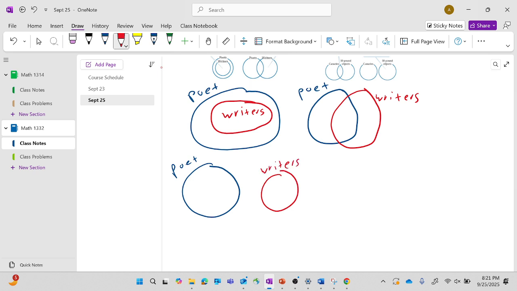These are both negations. If I box this statement right here, this is one negation of the original, and this is another negation of the original. That's what it means. The bottom one and the one on the right are both negations of the original statement. If my original statement was all writers are poets, these are both negations. Even though one says no writers are poets, that's a negation, but this other one says some writers are poets. That's a negation because both prove my original statement false. Make more sense, guys? We're still kind of confusing.